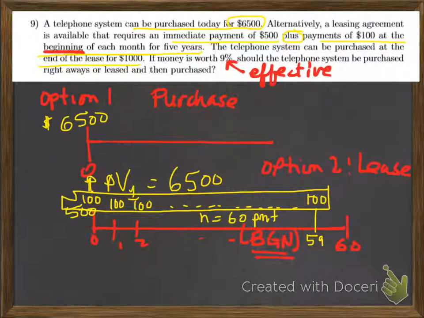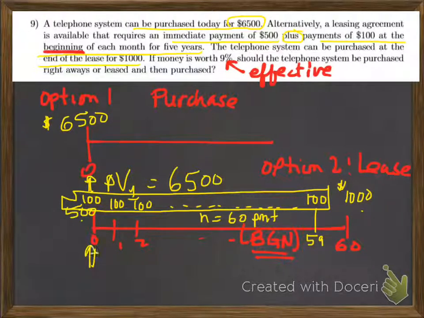BGN for beginning. And in addition to that, I'm also going to purchase the equipment outright at the end of the lease for an additional $1,000. So there's an additional payment of $1,000 to be made at the end of the 5-year period. So I've got a total of 60 payments of $100 plus an additional $1,000 payment at the end of the 5th year, plus I have an additional $500 payment today.